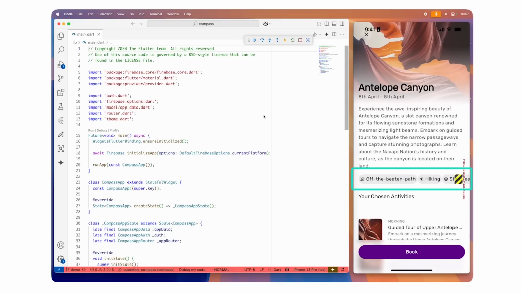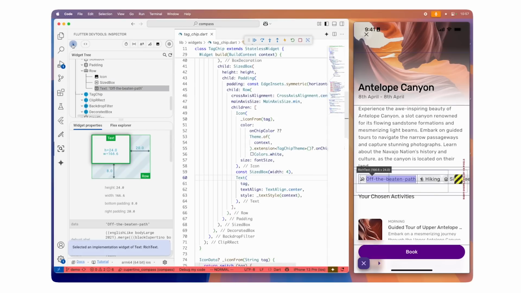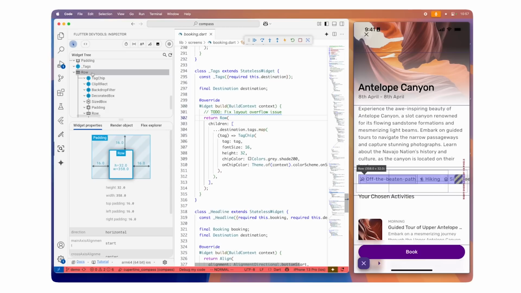These chips tell the user what types of activities this destination has. But it looks like we're getting an overflow error, which is indicated by these yellow and black slashes. I'm going to open up the widget inspector and enable select widget mode, which lets me click directly on the widget I want to look at. The widget tree view shows a simplified view based on the widgets I'm using in my code, and I can select them to take a look at their configuration.